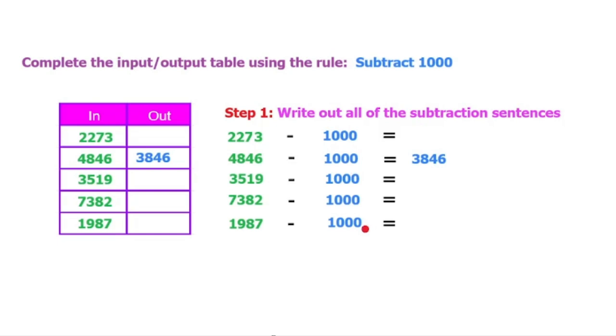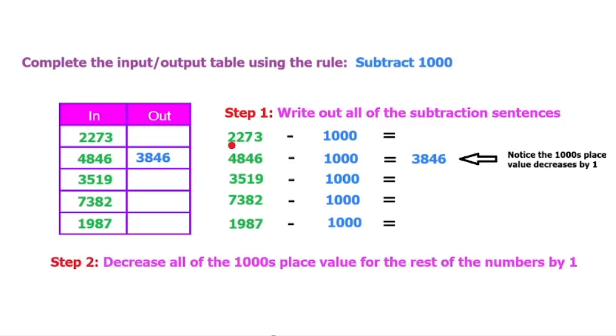And notice the thousands place value decreases by 1, right? So that's what happens when you subtract 1000. You subtract 1 from the thousands spot. So that'll make it easier for us. So the second step is to decrease all of the thousands place value for the rest of the numbers by 1. So you would decrease this thousands place value by 1, and this one by 1, this one by 1, and this one by 1. And that's how you get all the answers.